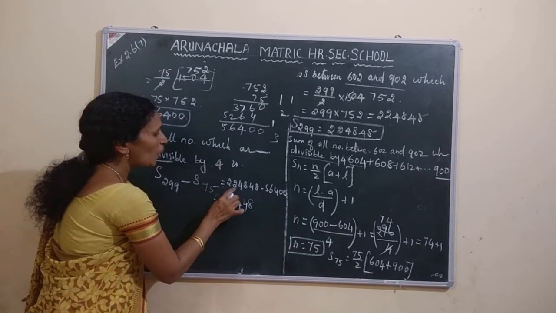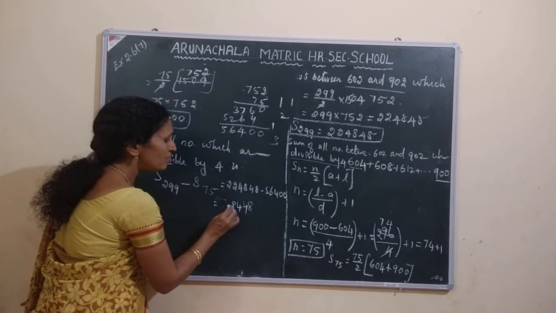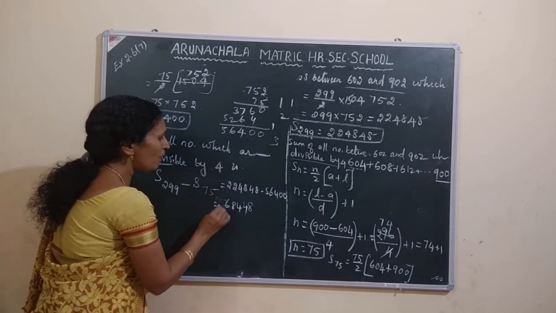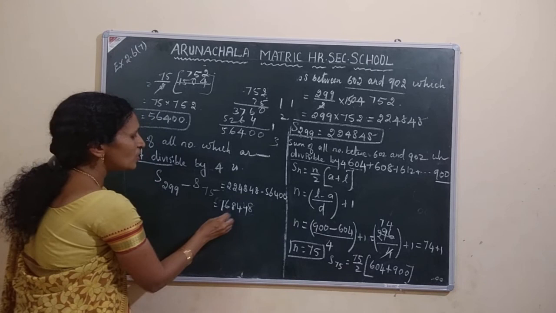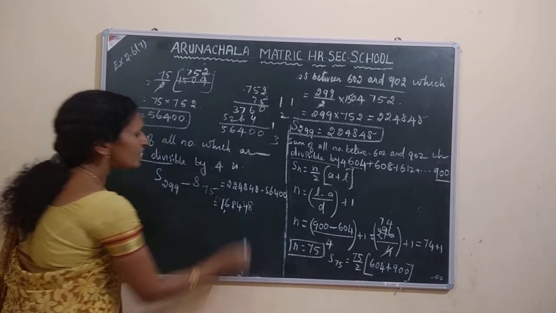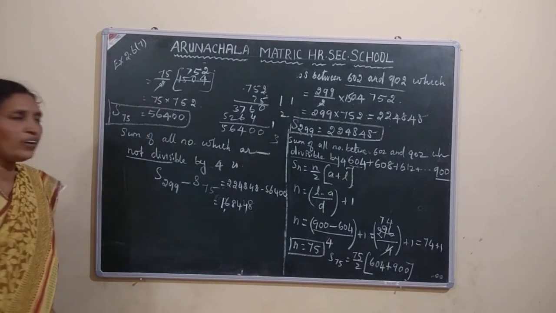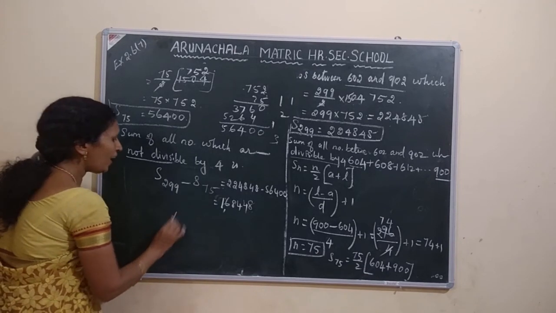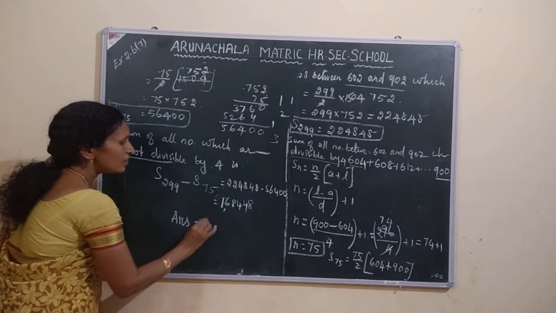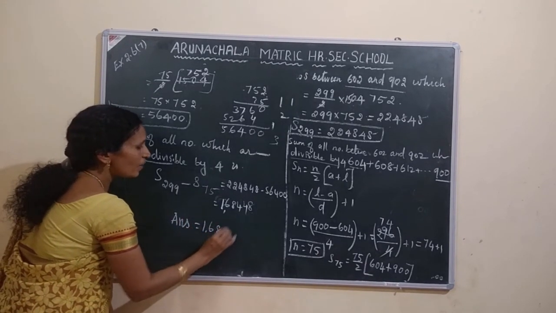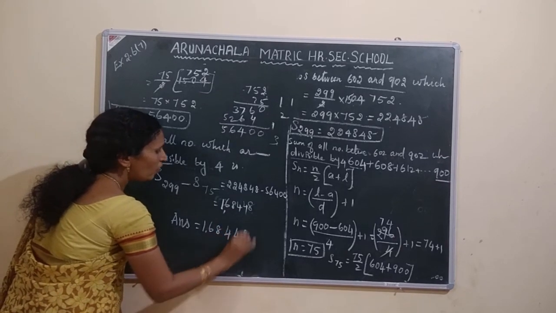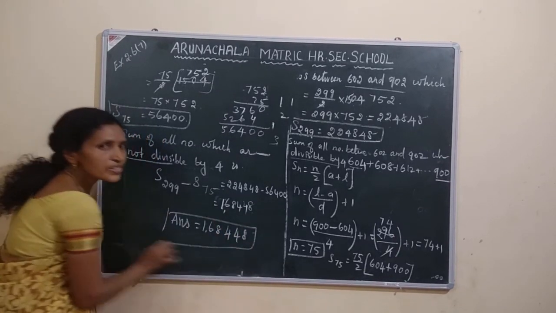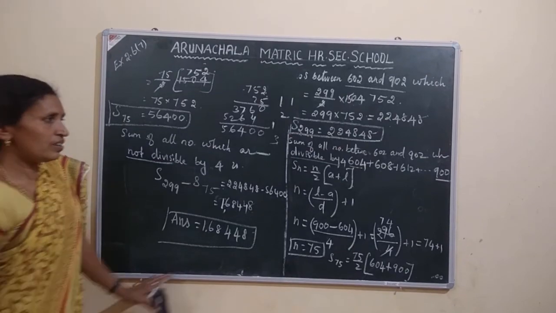Next, 11 minus 5, 6. Here one balance, 1. So 1,68,448. So your final answer is 1,68,448. Clear, students? Understood? Yes.